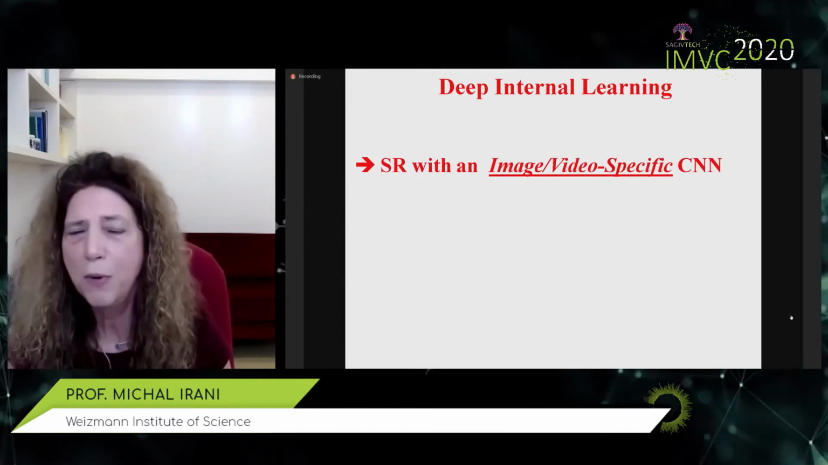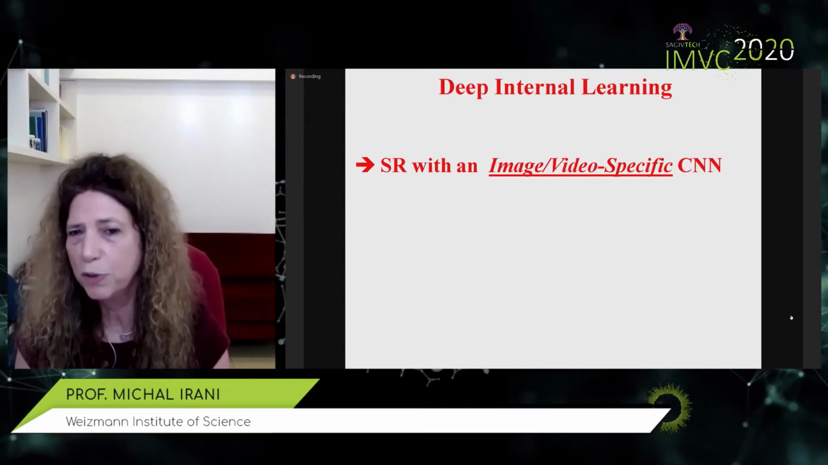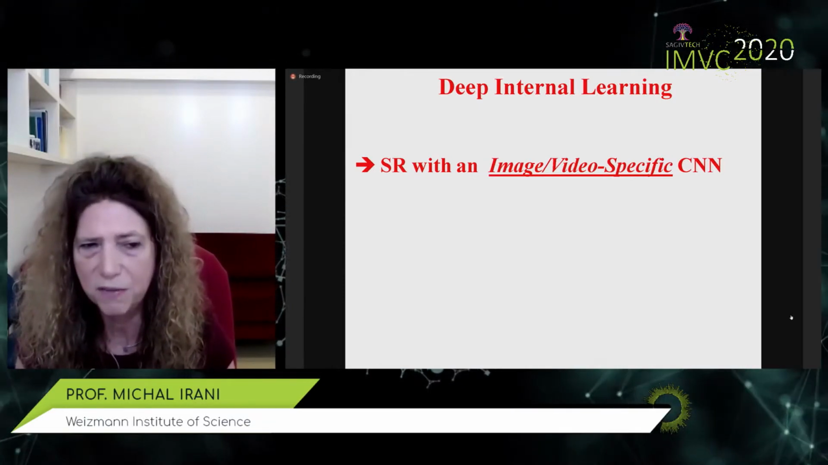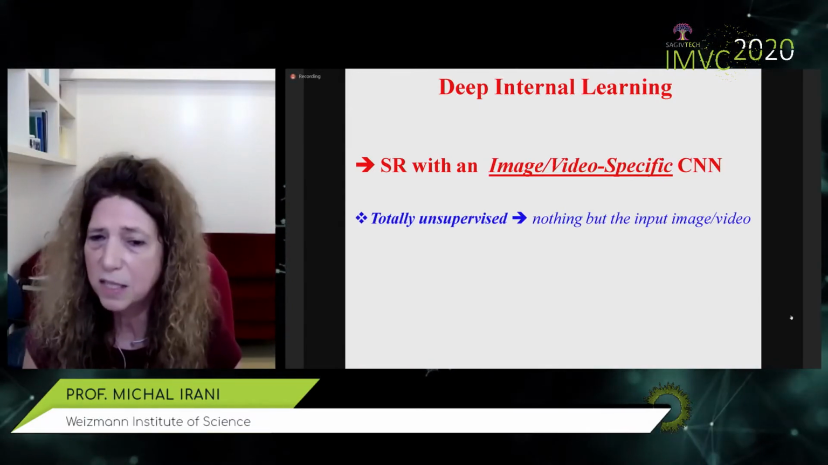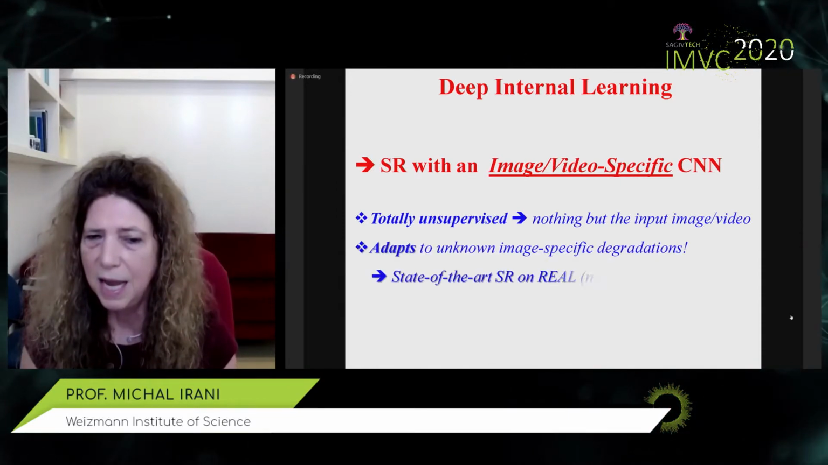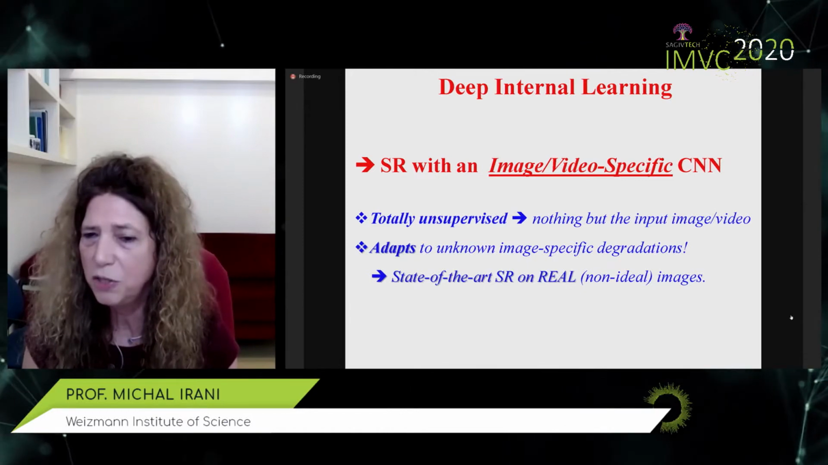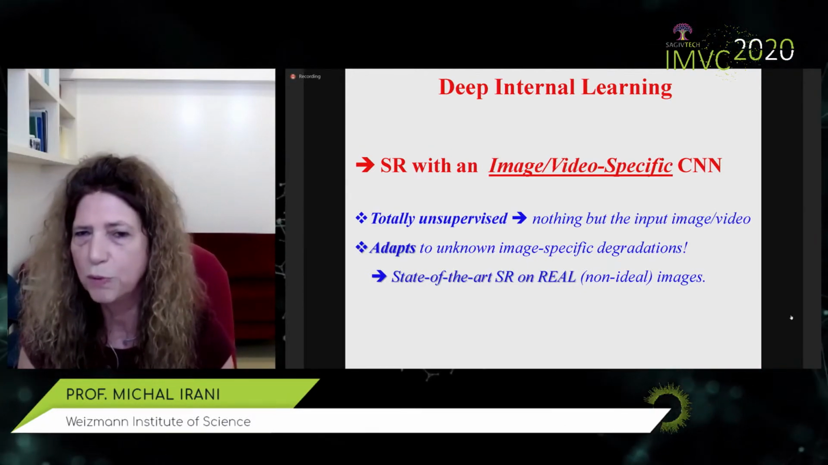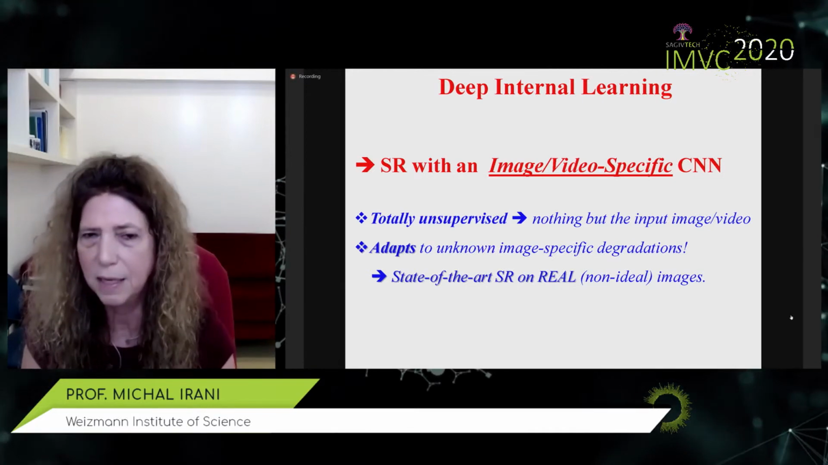So far I showed you how we can use deep internal learning for doing super resolution in images or in video, and this generates an image or video specific CNN. The nice thing is it's totally unsupervised. It requires nothing but the input image or video. And since it adapts to the unknown image-specific degradation, it also leads to state-of-the-art super resolution on real non-ideal images.